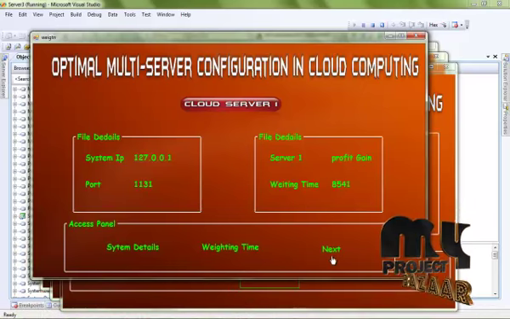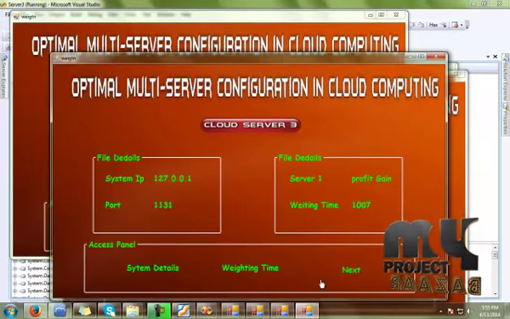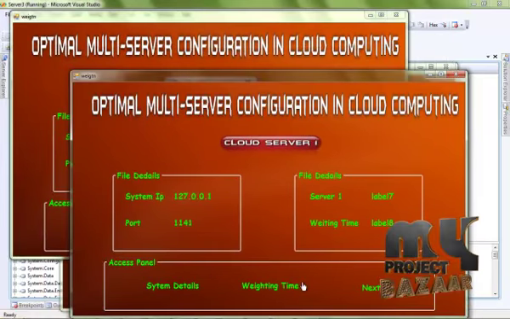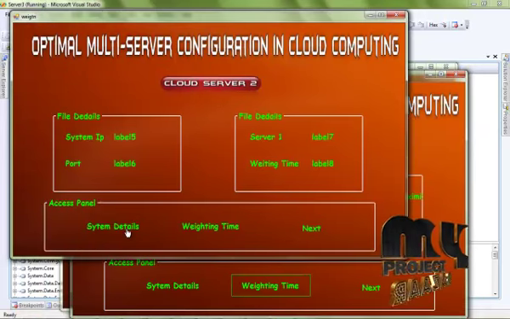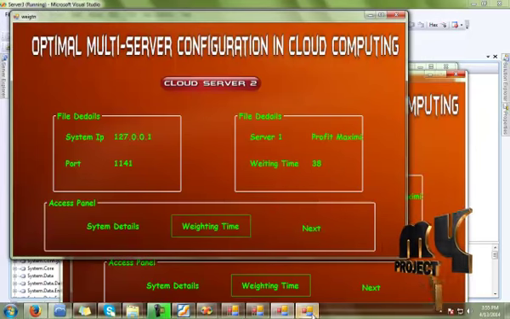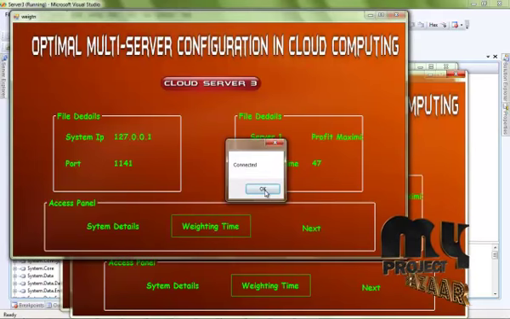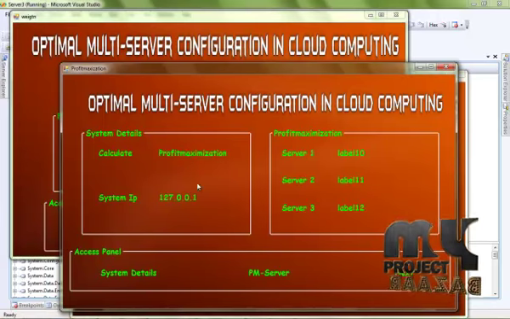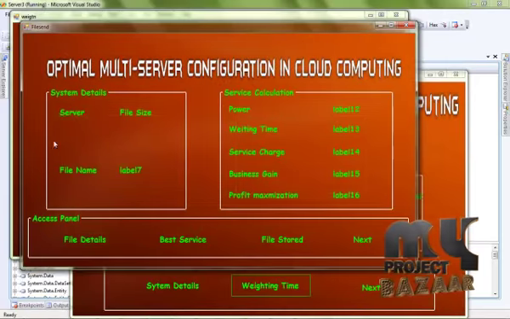Then click the next process, then click next, then click server 3 next. This is the system details wait profit maximization calculation. Then click server 2, and the profit maximization is also calculated. Then click the system details wait calculation for the profit maximization calculation. Then finally click the system details, and the profit maximization is also calculated. Then click the next process.